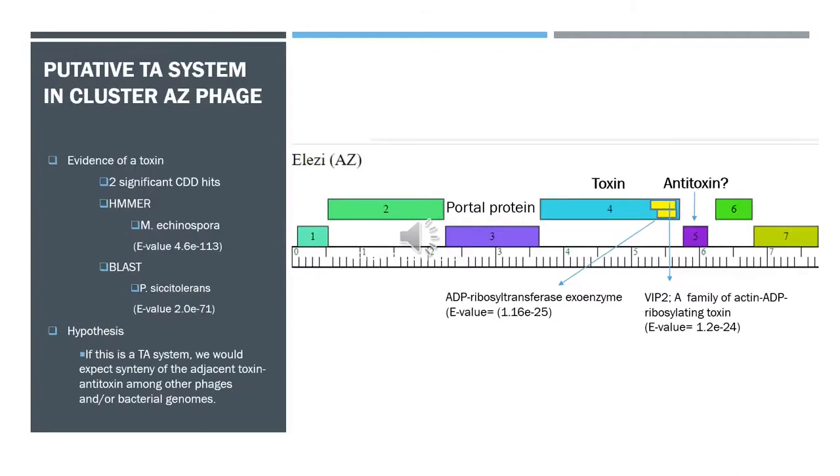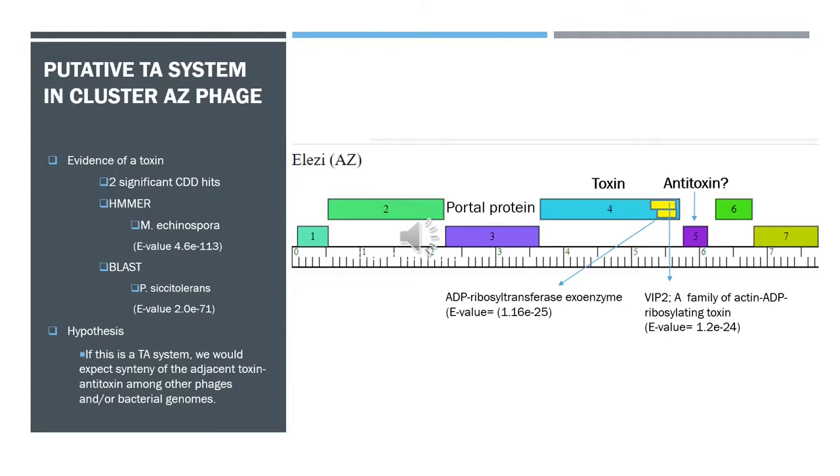Gene 4 in Elise had a protein that contained two significant CDD domain hits: an ADP ribosyltransferase exoenzyme, an enzyme involved in ribosylation, and VIP2, a family of actin ADP ribosylating toxins. To identify if we had a toxin, we ran the protein sequence of gene 4 through the HHPred database and got a significant hit to the Actinobacteria Micromonospora echinospora. We then took that sequence hit and ran it through BLAST-P and got another significant hit to the Actinobacteria Pseudarthrobacter scleromae.